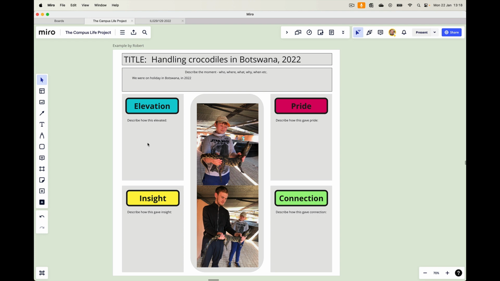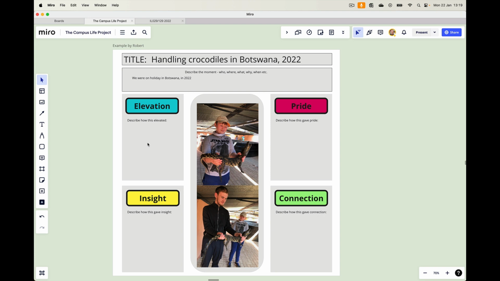Okay, so I'm looking at this, thinking back to this situation. I'm also thinking about the two people in there as well. Maybe not the crocodile. There are other people involved in this, for example the guide from the Crocodile Centre, and we can talk more about that as we develop this study. But I'm just thinking, that's Lawrence and Alexander, my two sons there. What are they getting out of this moment?